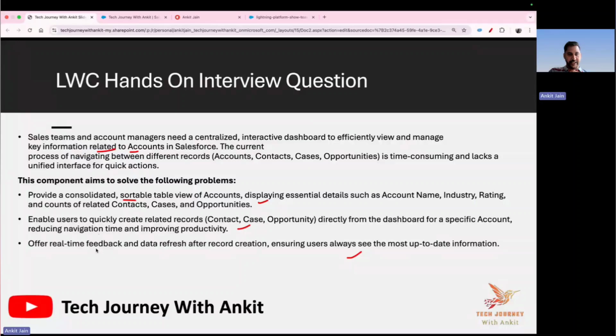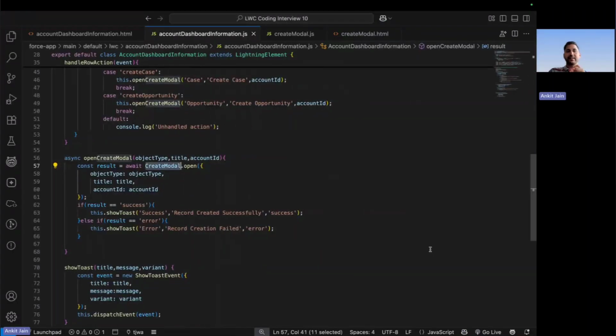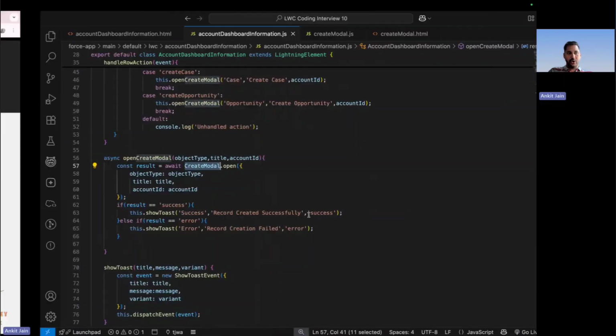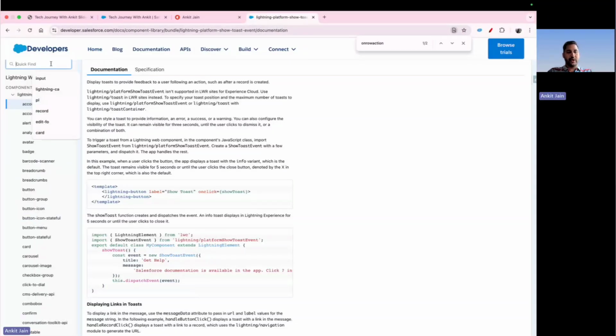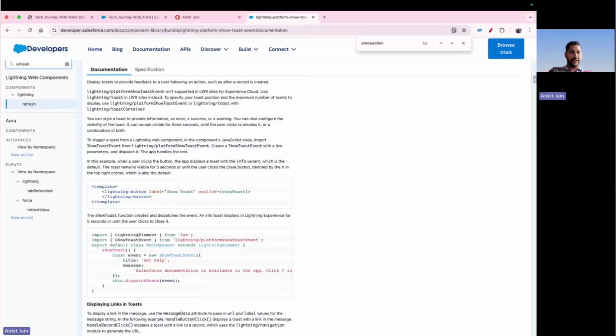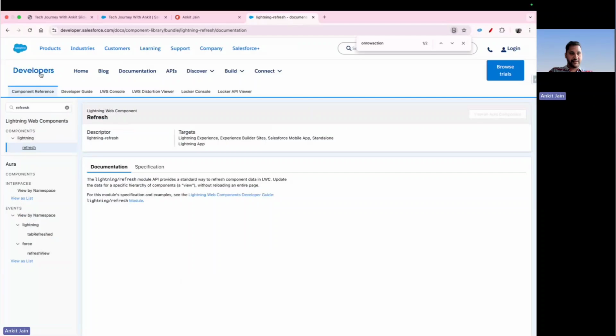Now, coming to the third statement, we have to always make sure that my table is displaying the most up-to-date information. That means as soon as the record has been created, we have to refresh the table as well. So how do you refresh the table? To refresh the table, you have to use refresh apex, because you have to again invoke the apex to get the latest records. Let me check if here we do have the refresh apex.